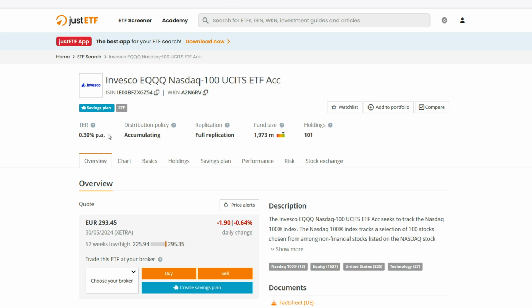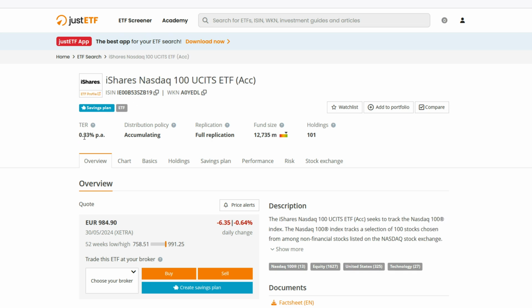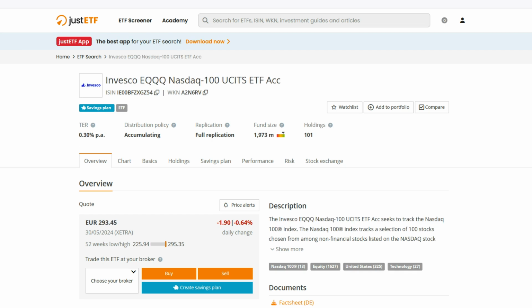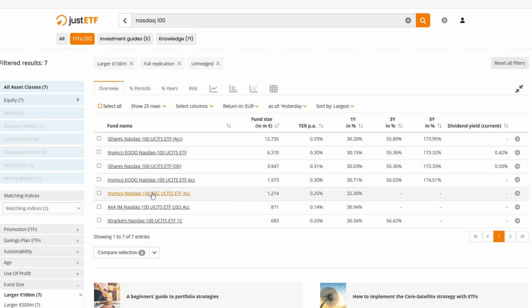And there isn't much of a difference apart from the fact that it has slightly less total expense ratio. And that's it. Again, it's accumulating and it follows the full replication as all the other ETFs. Now, the next one is interesting because it is the Invesco, again, NASDAQ 100 ESG UCITS ETF.